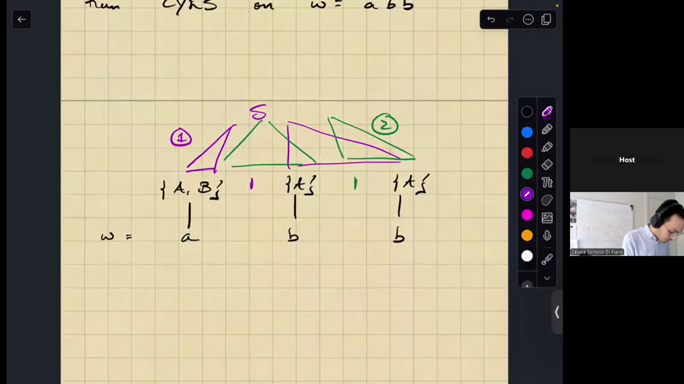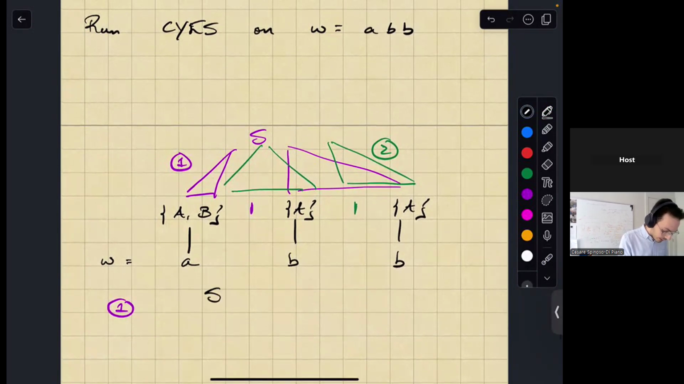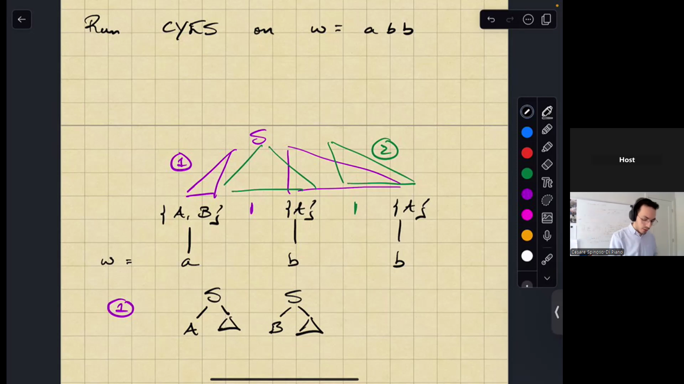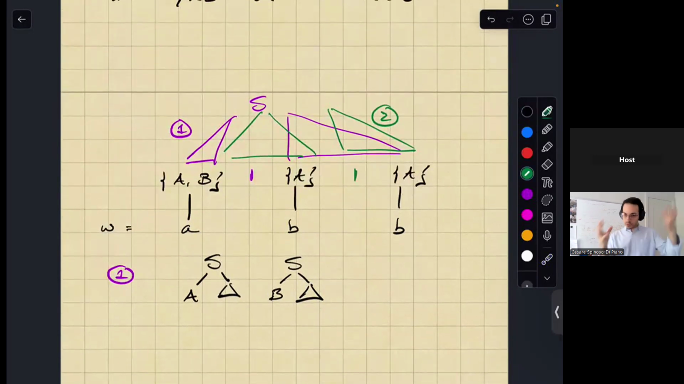So split one would be, can I do something like, do I have a rule that's something like S gives me A, and then S gives me something else? And do I have another rule that gives me something like S gives me B, and then S gives me something else, right? Because then I just have to check whether this rule here gives me AA, right? So that's the first thing I have to check for one of the possible splits.